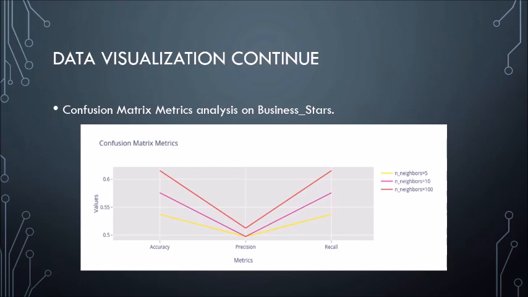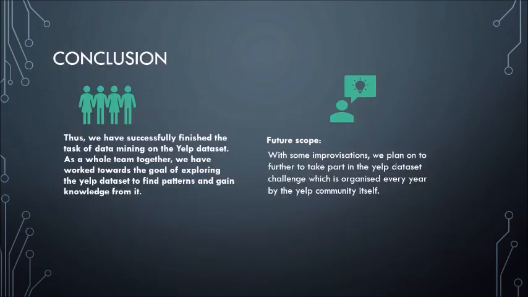The optimum K value is always the nearest to the square root of the number of training data. According to the graph, we predicted correctly that 100 neighbors would be a perfect choice because the length of our training data was 60,000. So the square root of 60,000 is near 200, and the nearest to 200 is 100. Coming to the conclusion,